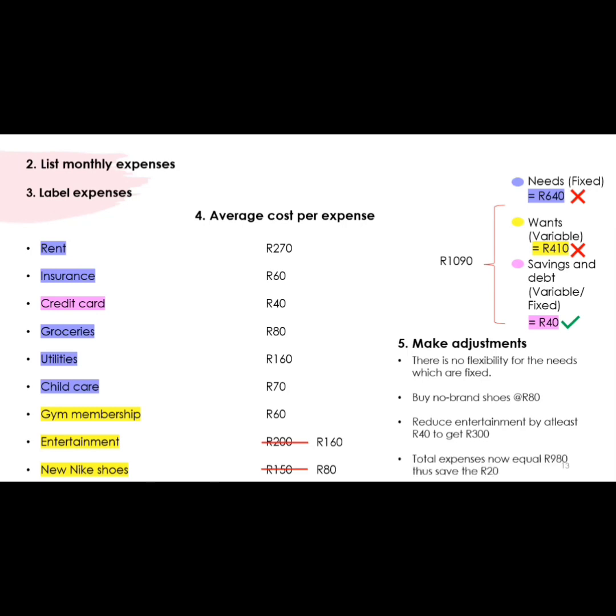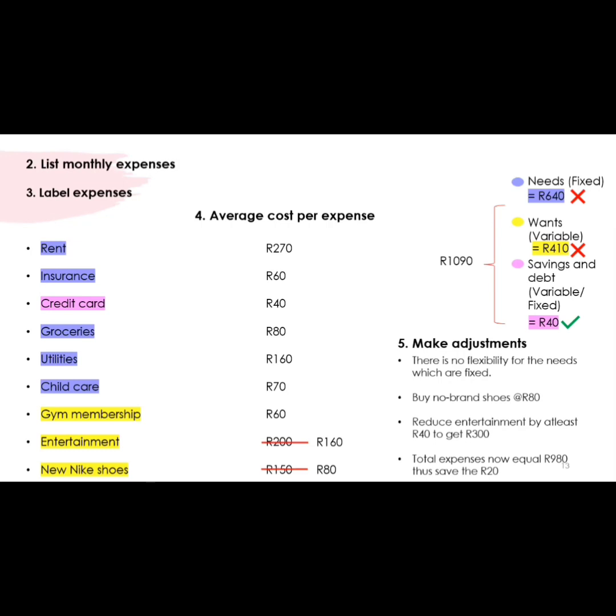Now at the end of the day, our total expenses only equal 980. And now we have an additional 20 Rand to save. So as you can see, this planning is very important. Now, not only are we able to cover all of our costs during the month, but we are also able to save 20 Rand.